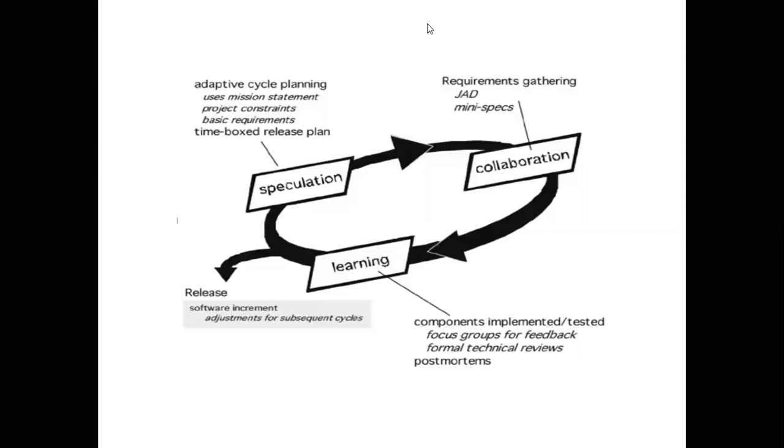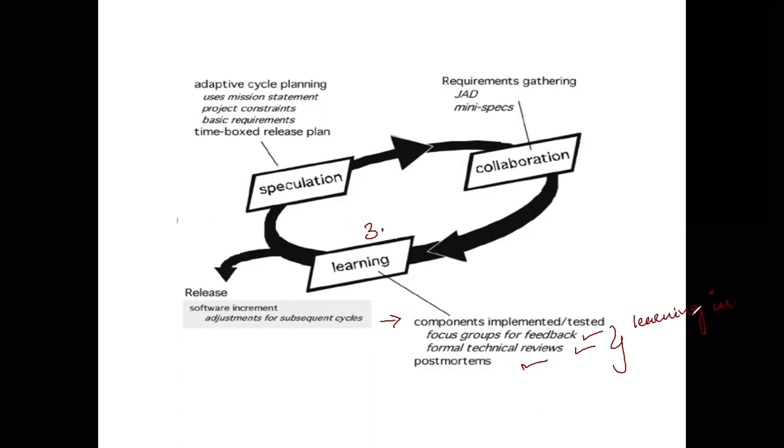The next phase within the ASD model is the learning phase. The third step is learning. Now, within this learning phase, you're going to have the components that should be implemented and tested. You're going to have focus group, formal technical reviews, and postmortem. These are the three ways in which you're going to learn.